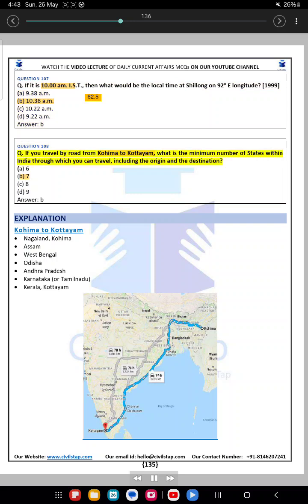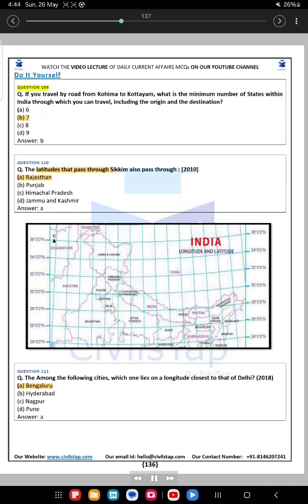Question 108. If you travel by road from Kohima to Kottayam, what is the minimum number of states within India through which you can travel, including the origin and the destination? A. 6. B. 7. C. 8. D. 9. Answer. B. Explanation. Kohima to Kottayam. Nagaland, Kohima. Assam. West Bengal. Orissa. Andhra Pradesh. Karnataka or Tamil Nadu. Kerala, Kottayam. Do it yourself.